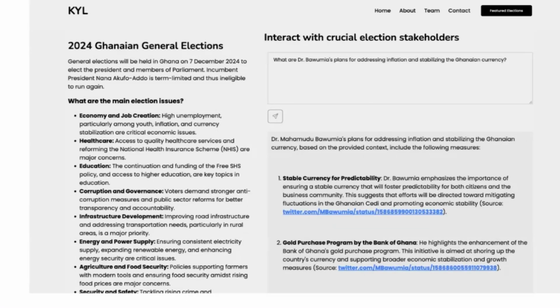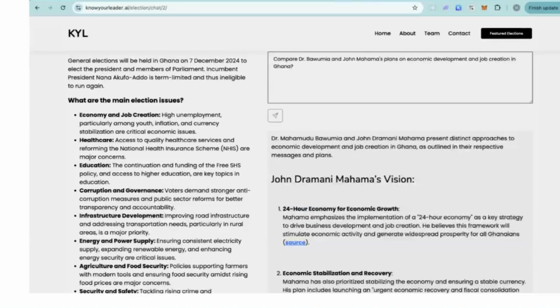Also, this is another example of what are Dr. Bawumia's plans for addressing inflation and stabilizing the Ghanaian currency. And from this, you can see he has plans for stable currency, for predictability, and a gold purchase program by the Bank of Ghana. So all of these are from statements made by he himself.